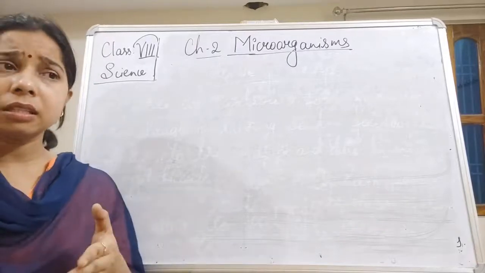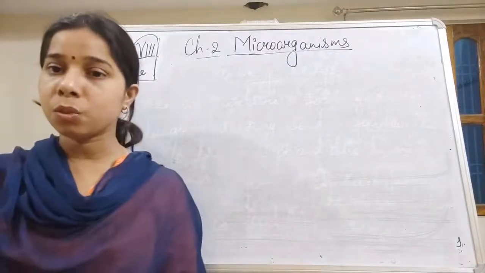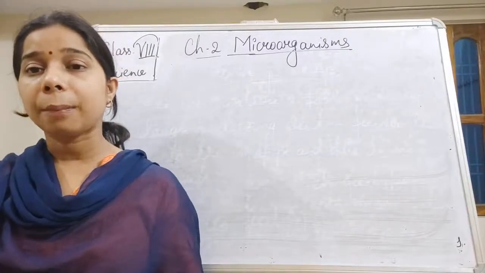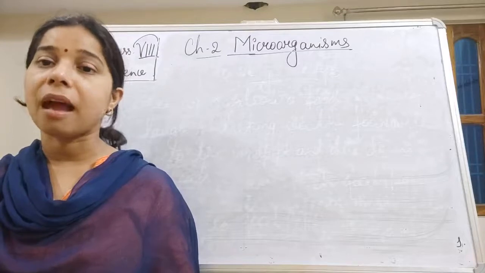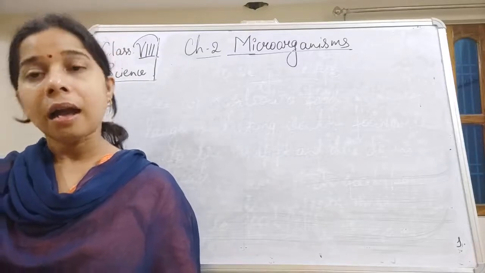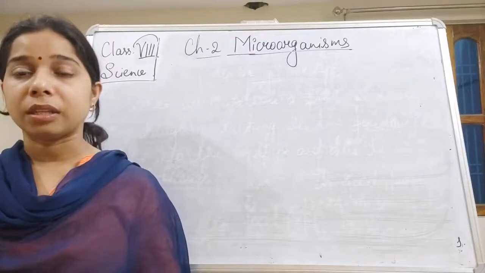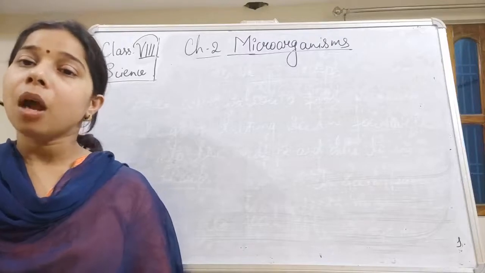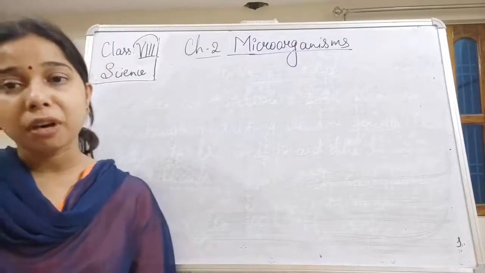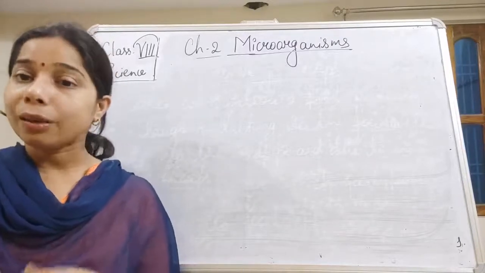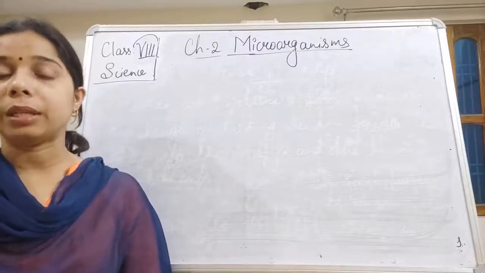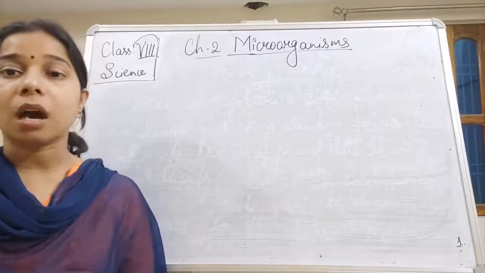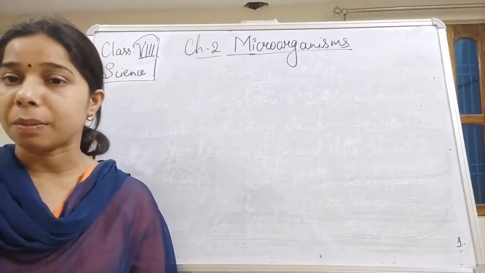When yeast is mixed with the substance, it reacts and helps in the formation of alcohol, and carbon dioxide is also released with it. So we can say that because of the process of fermentation, alcohol is released.